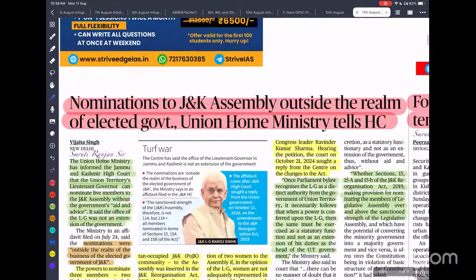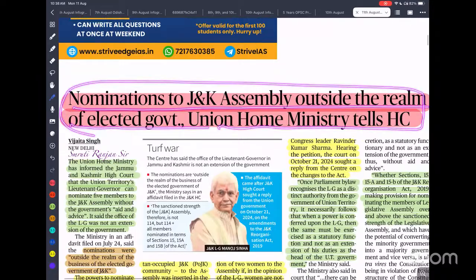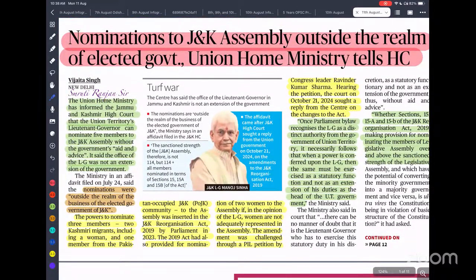Chaliye, so next: nominations to the J&K Assembly outside the realm of the elected government. The Union Home Ministry told the High Court that if a few members need to be nominated to the Legislative Assembly of Jammu and Kashmir, it is to be decided by the Lieutenant Governor, not by the elected government.